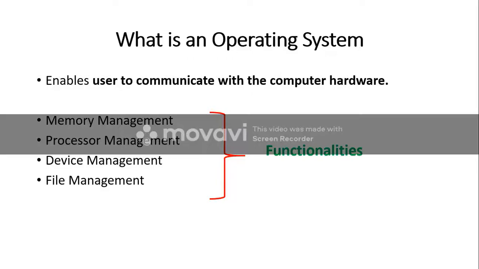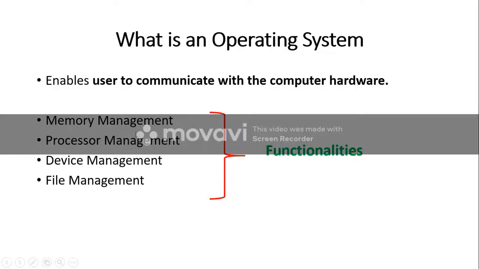So as a user, we use certain application programs like MS Word or PowerPoint or any other, say a Python or Java program. These are application programs. These application programs also cannot communicate with the computer hardware directly. Rather, they take the help of the operating system, and through the operating system it communicates with the hardware. So the operating system provides one level of abstraction. That's it. So what are the core functionalities of an operating system?